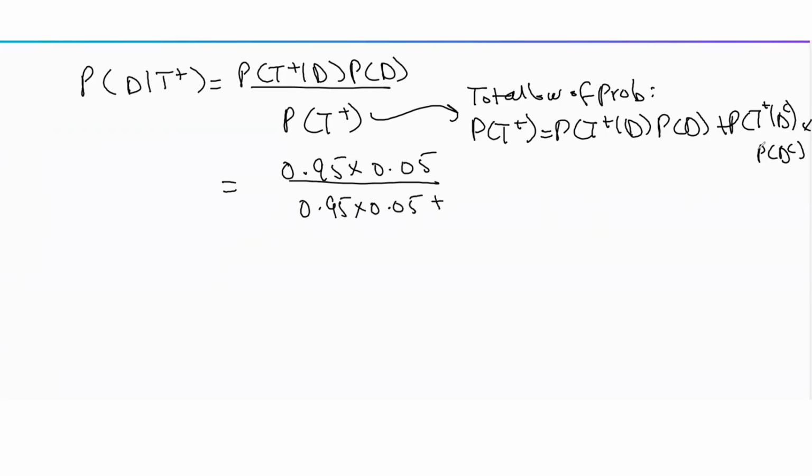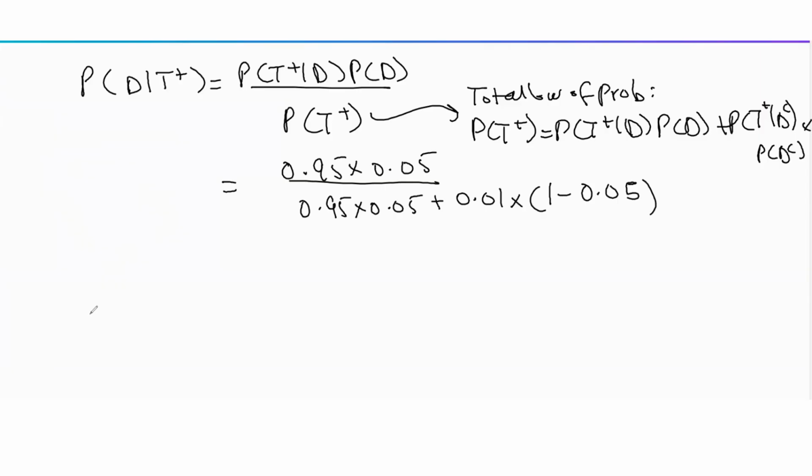And we are told probability test is positive given no disease is 0.01 into probability of no disease, which is 1 minus probability of disease, because the probability of an event is 1 minus the probability of its complement. From here, we can just solve for the probability of disease given test is positive.